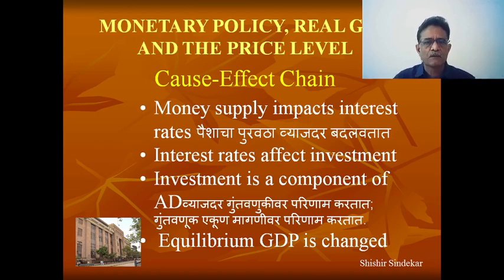So you just observe the cause and effect relationship, and all these things together change the demand and supply position, and they change the level of equilibrium in the economy. That means when aggregate demand equals aggregate supply, that is an equilibrium. But a change in money supply changes this equilibrium. How does it change? That is also an interesting point that we want to find out. Who controls it? The RBI, Reserve Bank of India, controls all that.